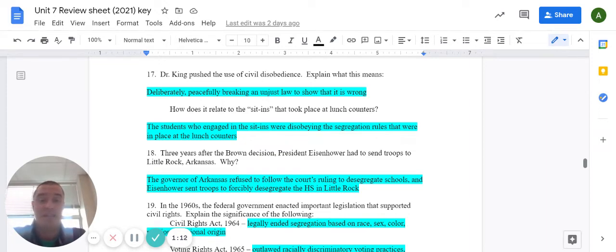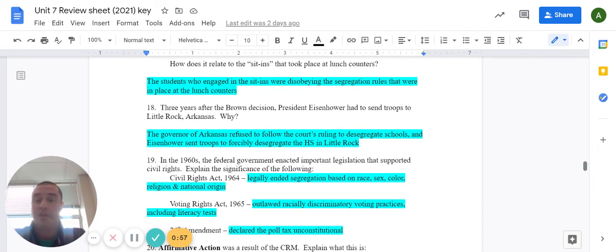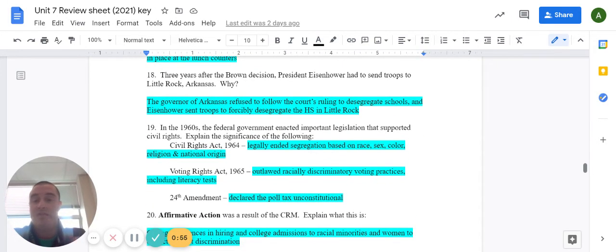How does this relate to sit-ins? So basically, sit-ins are an example of civil disobedience. Again, the segregation rules were in place. The students who sat at those lunch counters deliberately broke the segregation rules to demonstrate to the public that these rules were wrong.